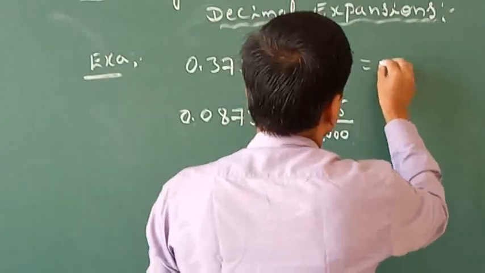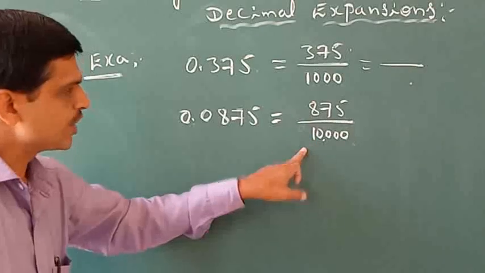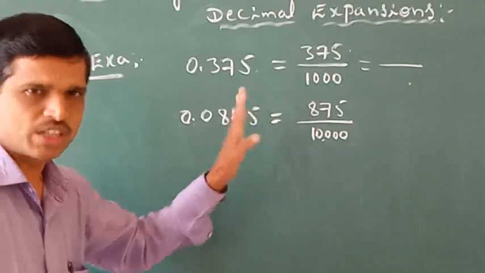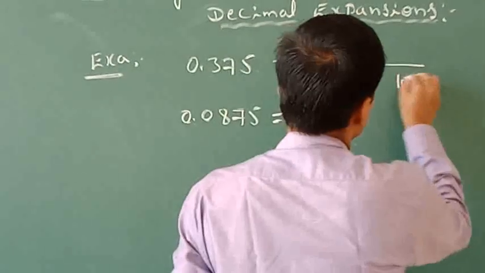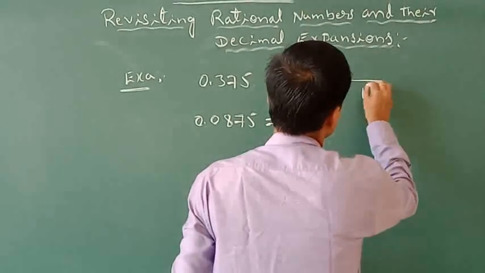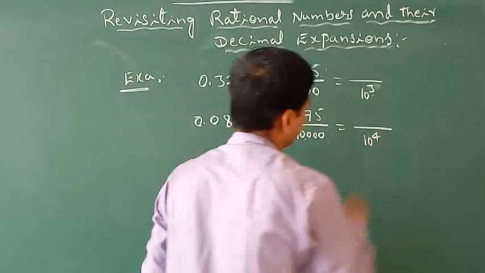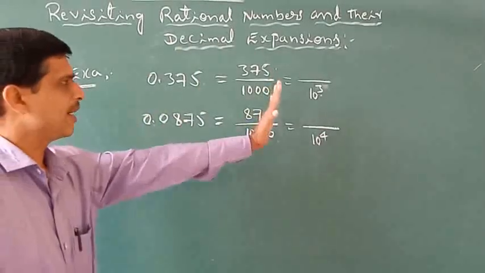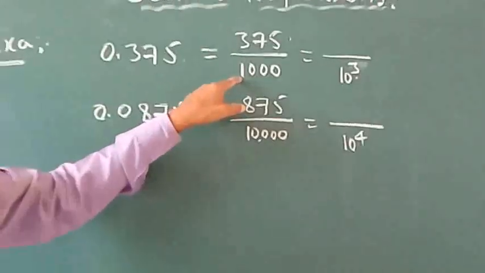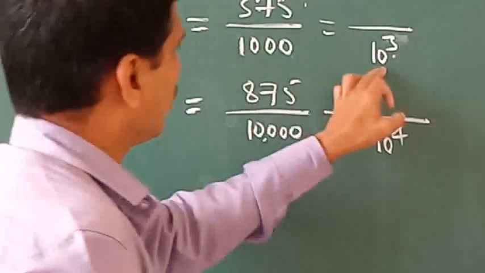For example, in the denominator, observe here, 1000, 10,000, 100. Suppose the numbers are like this, we can express them in powers of 10. So that is 10 to the power of 3, that is 10 to the power of 2, here also 10 to the power of 2. Why? If you express any decimal expansion as a rational number, automatically the denominator will be a power of 10. So that is why you can express that.